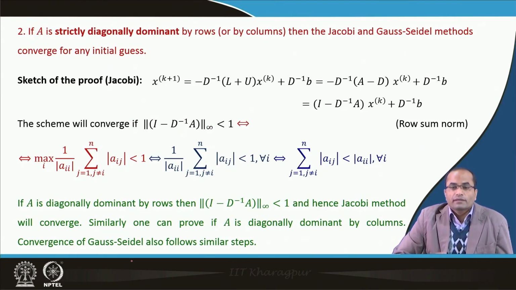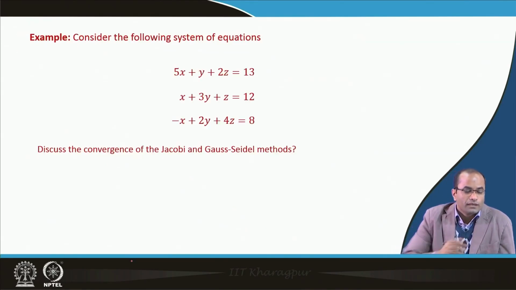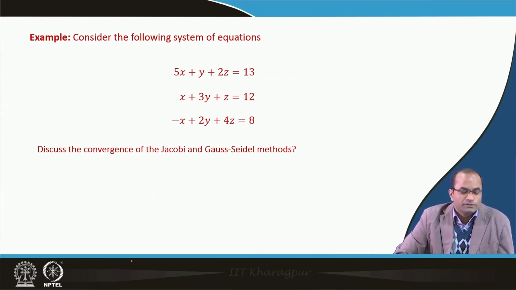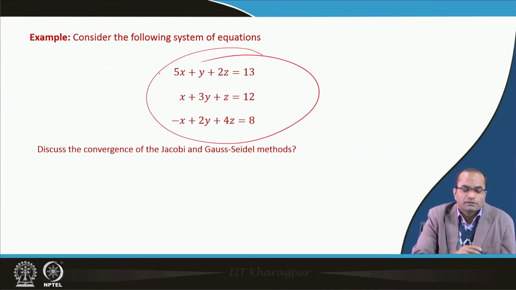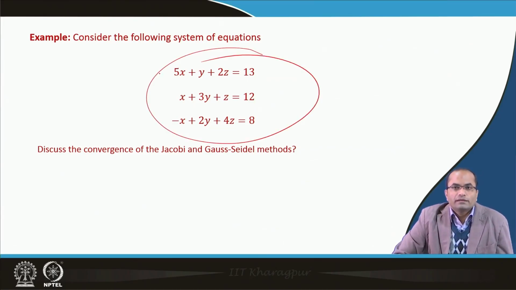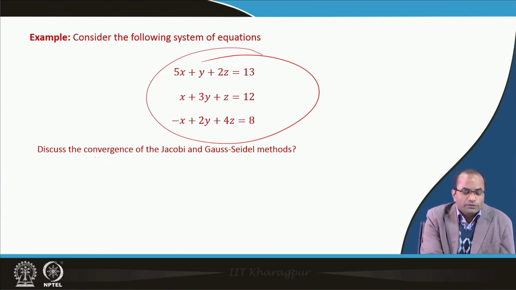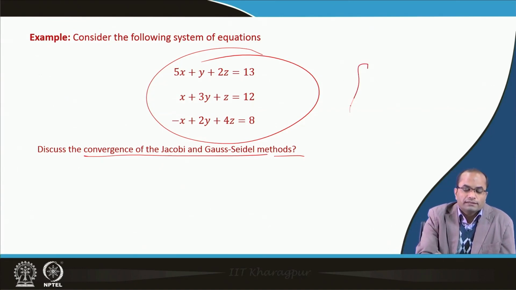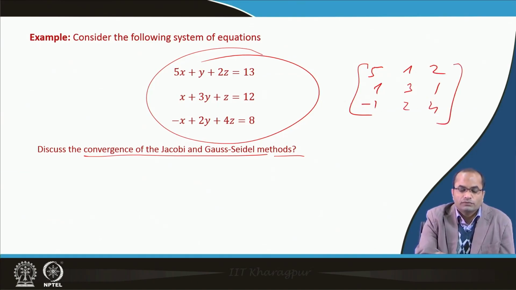The convergence of the Gauss-Seidel can also be proved similarly. Now, we will go through some examples quickly. We will analyze what the possibilities for convergence are. For instance, consider this system which we have solved already in the previous lecture, and we want to discuss only the convergence of these two methods. Looking at the coefficient matrix A, we have 5 1 2, then 1 3 1, then minus 1 2 and 4.